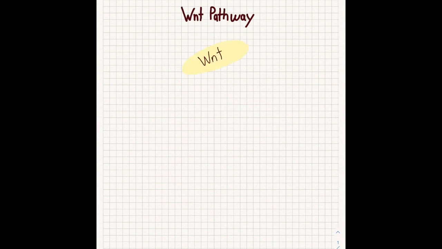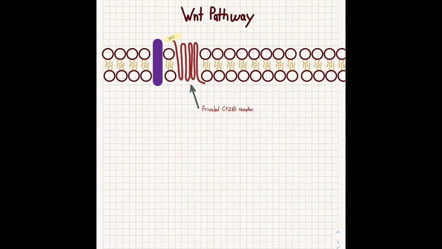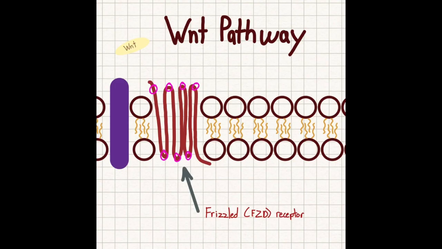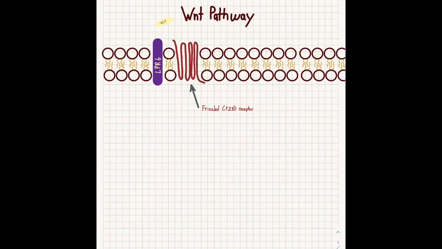WNT proteins are lipid-modified glycoproteins which act as ligands for the frizzled receptors on the cell membrane, which helps activate intracellular signaling. Quite similar to G protein-coupled receptors, frizzled receptors are 7-pass transmembrane proteins. There is also a co-receptor called LRP6, and when WNT is about to bind, it binds with both receptors.